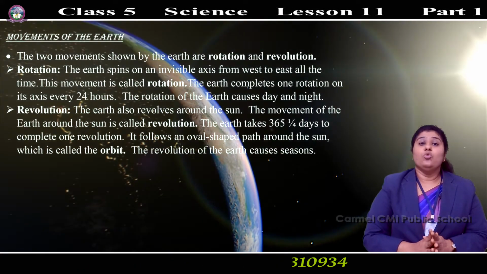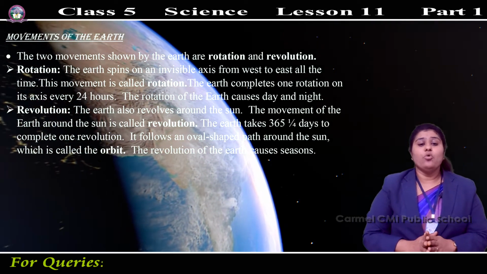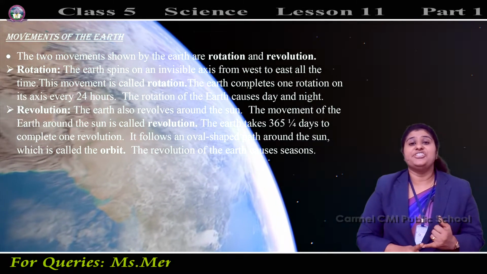Now we can learn the movements of the earth. The two movements shown by the earth are rotation and revolution.